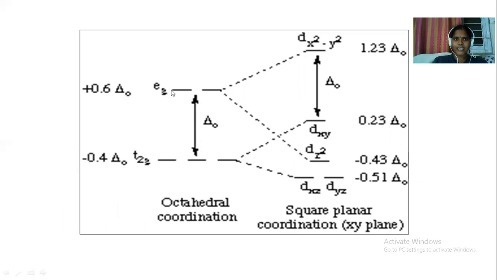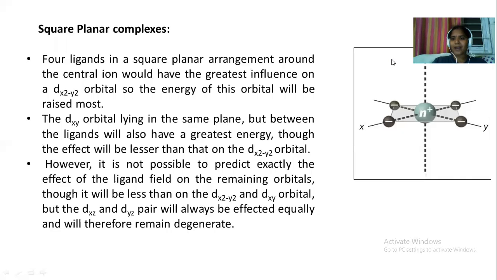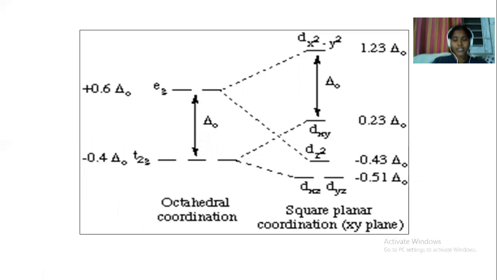Initially, the orbitals which lie along the axes will experience more repulsion. So there will be a splitting same as in octahedral complexes: eg raised and t2g reduced. But if you compare the structure, there are no ligands along the z-axis in square planar complexes. So the dz square, or dxz and dyz, which are either along the z-axis or near the z-axis, will not experience much repulsion, so their energy will be reduced.